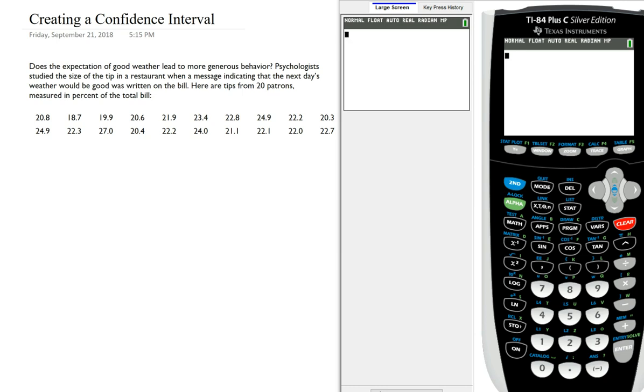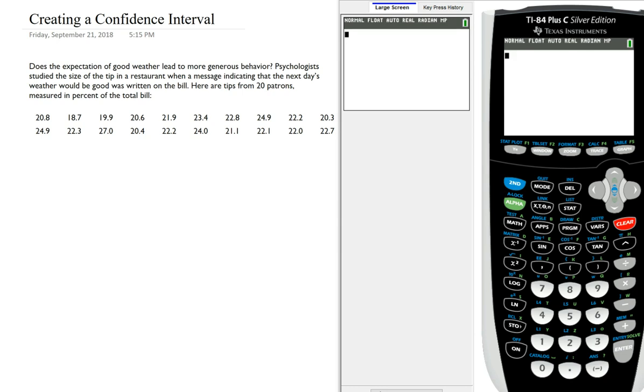And so in order to determine whether we can perform normal calculations, we typically have three different ways that we check. The first is if we know that the population that we are sampling from is normally distributed. Since that's not provided to us, we move on to the second thing. By the central limit theorem, if our sample size is large enough, we use 30, we can perform normal calculations. Unfortunately, our sample size here is 20. So the last thing that we have to do, and the only other option, is to graph our data and see whether a normal probability plot looks okay.